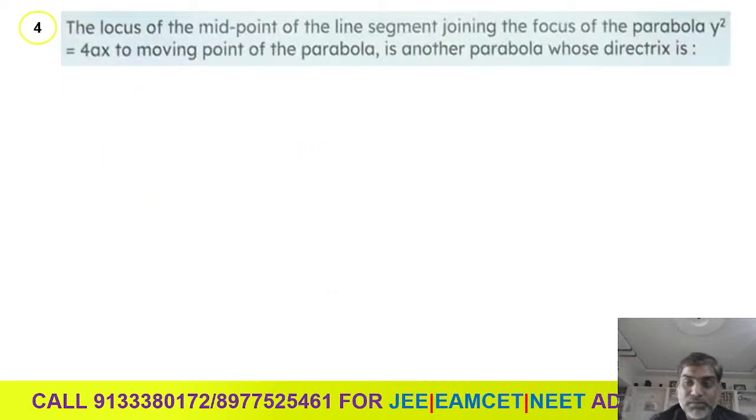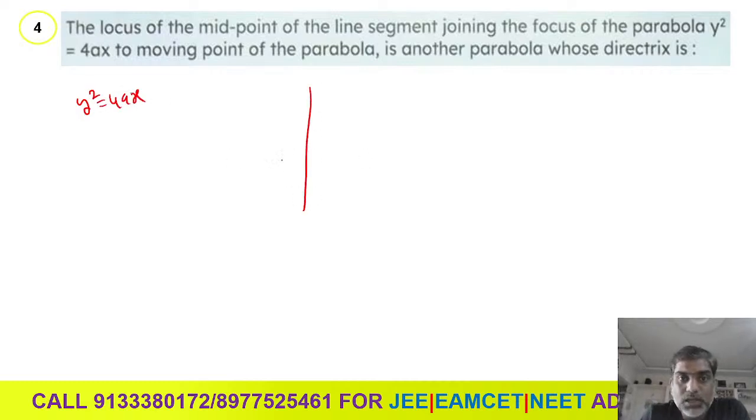The locus of the midpoint of the line segment joining the focus of the parabola y square equal to 4ax to a moving point of the parabola is another parabola whose directrix is. So here the given parabola is y square is equal to 4ax.